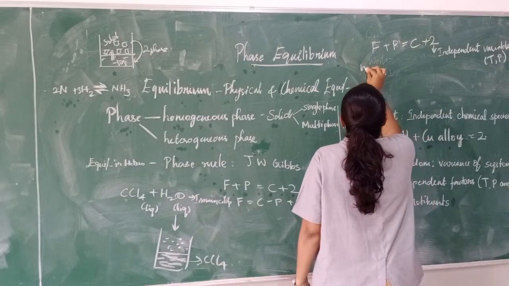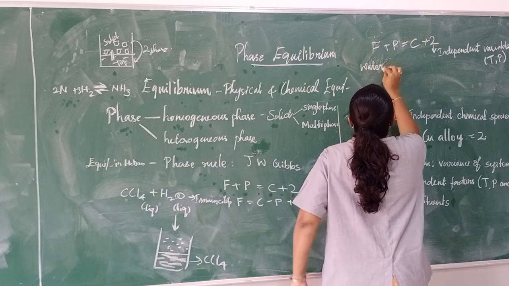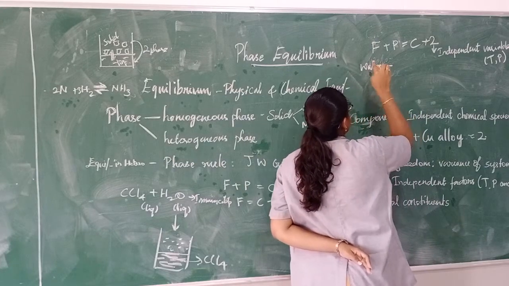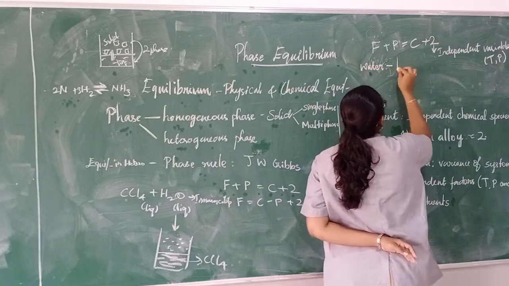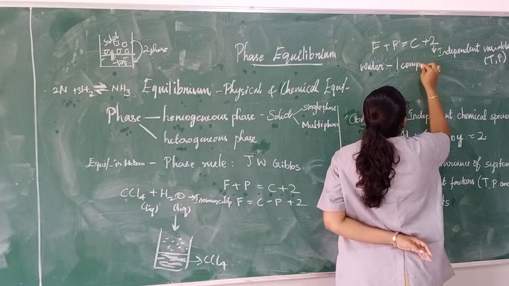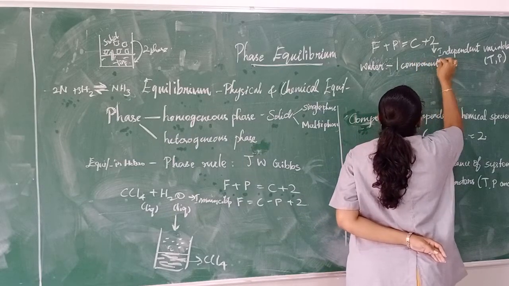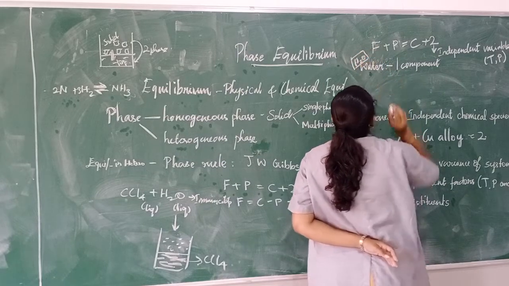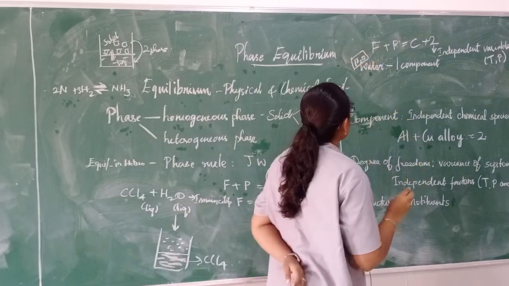Okay, when we are taking a water system as an example, we are taking water as a component. Water is one component system. So one component, water is only one component, H2O. There is no other element present here.